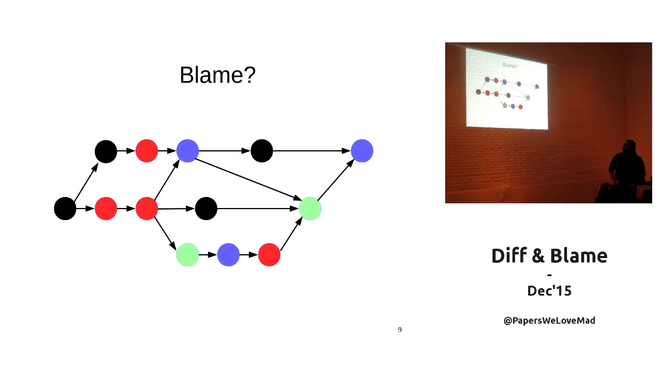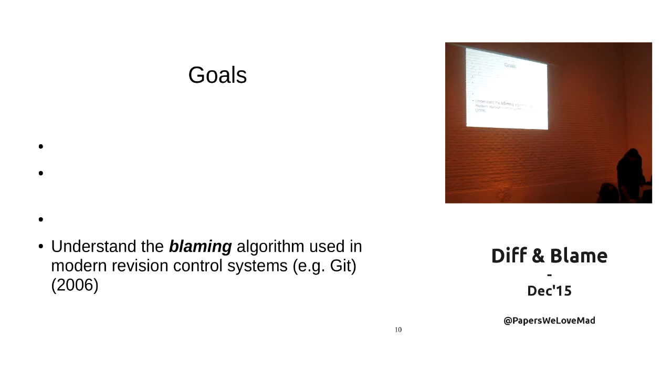But we are going to start at the bottom because history and file can be quite complex. If you use Git, for example, we are used to this kind of relationship between commits and things. So the goals for this talk are to understand the blaming algorithm used in modern revision control systems.